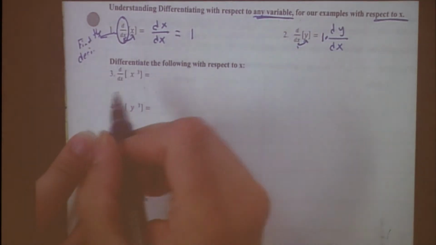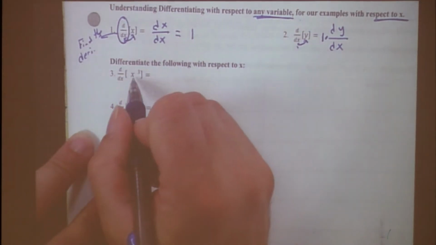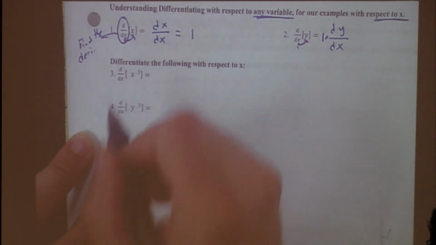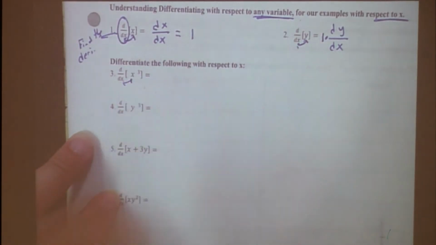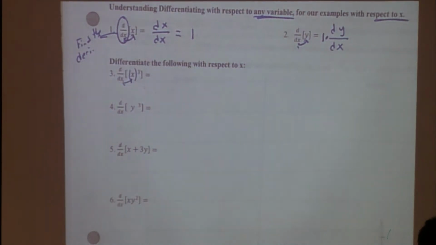Differentiate the following with respect to x. So, we want the derivative of x to the third with respect to x. What do you notice about the variables? They match, right? So let's do it. We're going to add parentheses here. We usually don't have them there, but I want to add them so that you can see that when you were doing the power rule, you were really doing the chain rule, you just didn't know that you were.